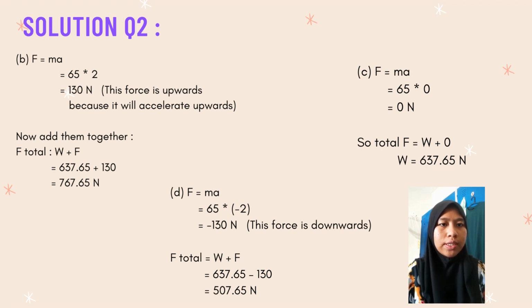This force is downward. So F total equals weight plus force equals 637.65 minus 130. Then we will get 507.65 Newton.